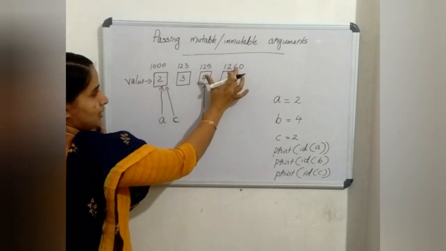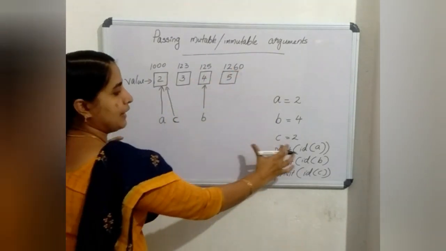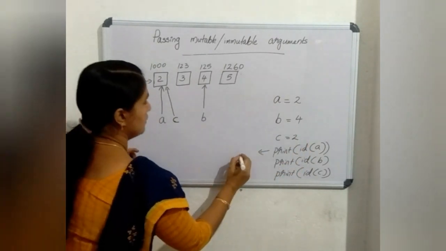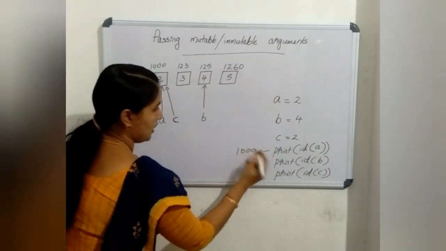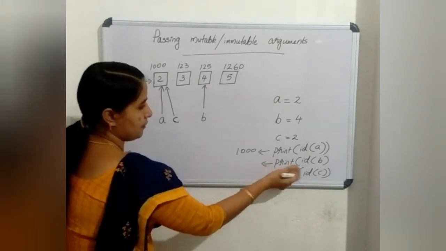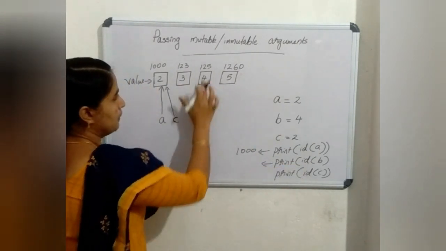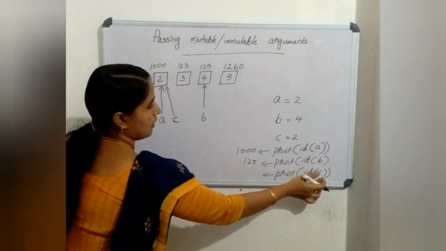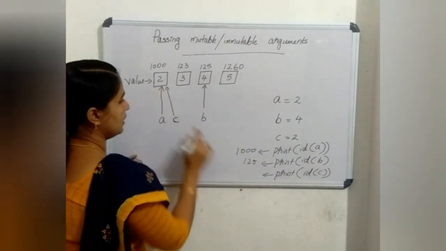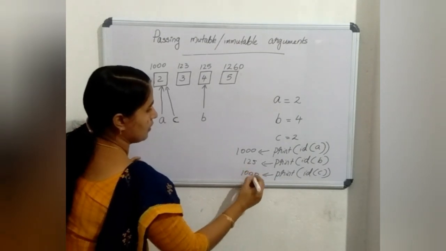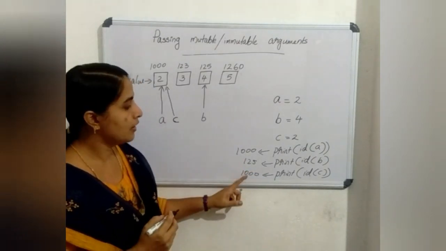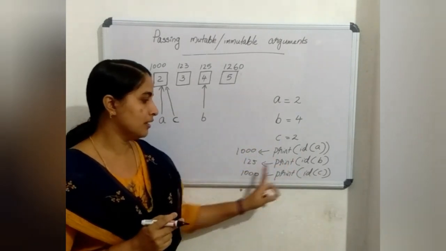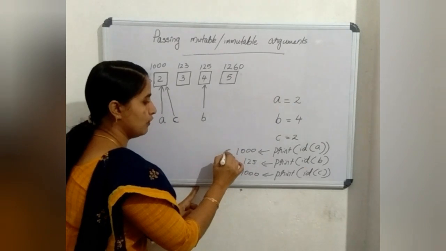Suppose these are the memory IDs: while printing these statements, you may get 1000 as the answer for id of a, 125 for id of b, and 1000 for id of c. You may get different IDs, but the ID of a and the ID of c will be the same.